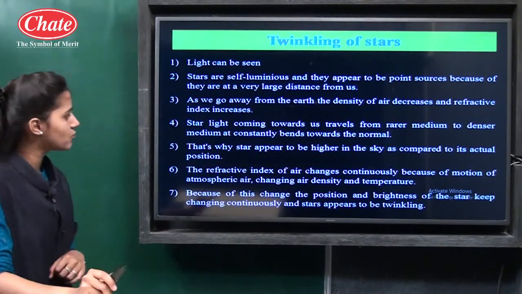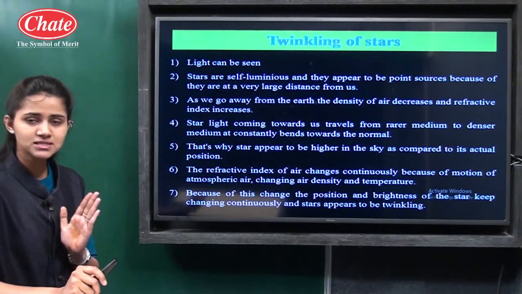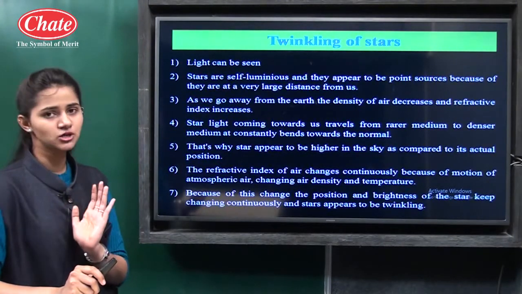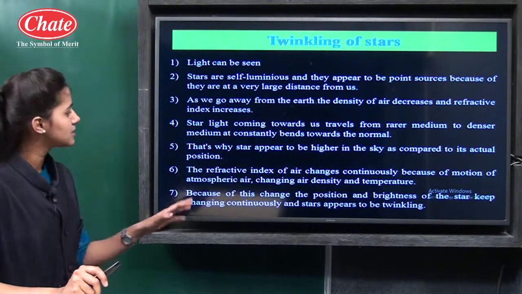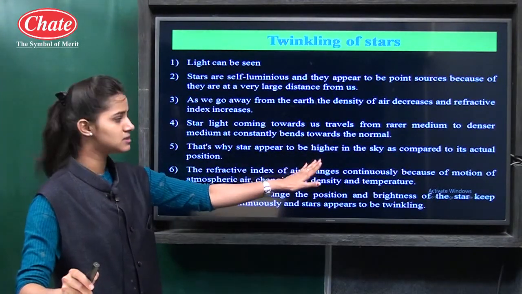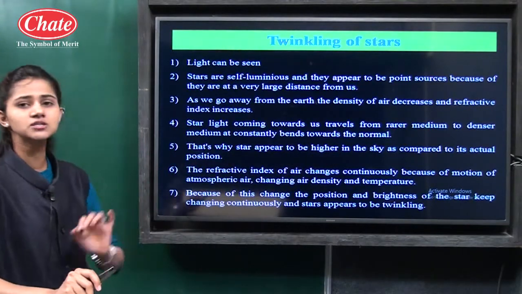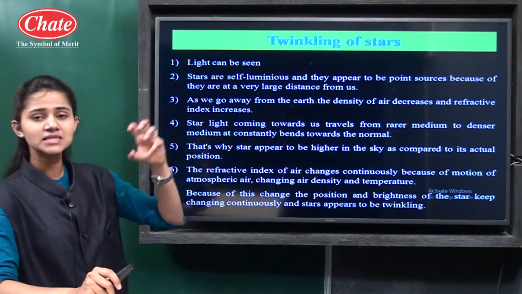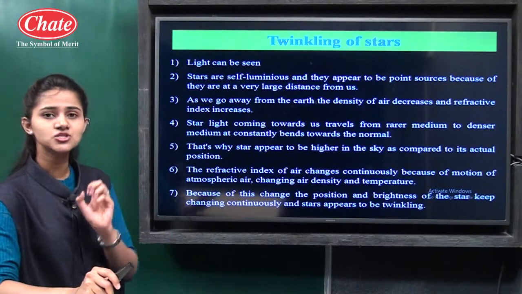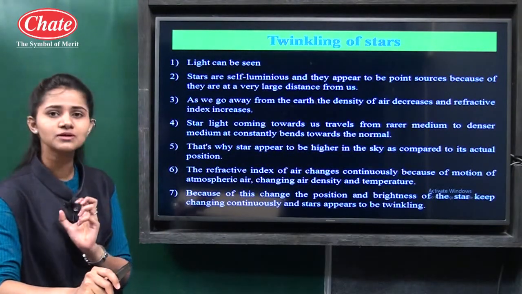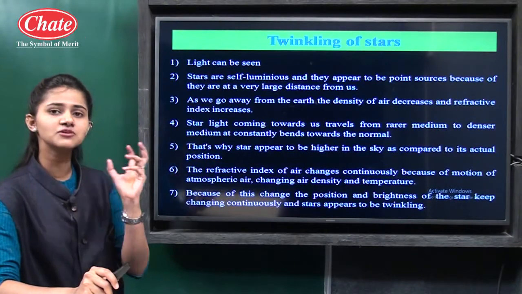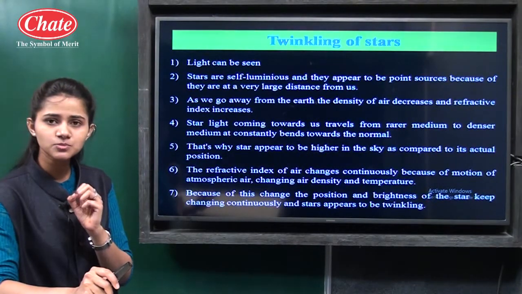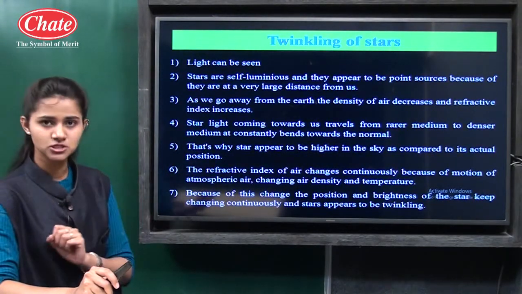Due to that, the star appears to be higher in the sky as compared to its original position. So we can see the stars at a higher position than their actual position, and it is just because of the refraction of light. Because the light coming from stars towards us is constantly refracted, we observe them at a higher position than the original position.